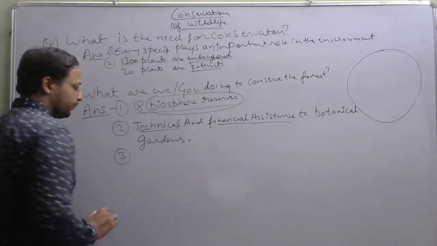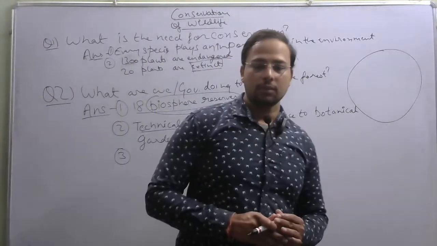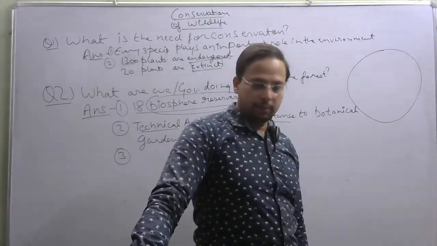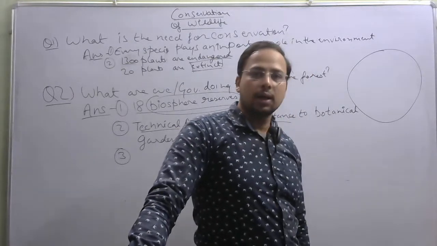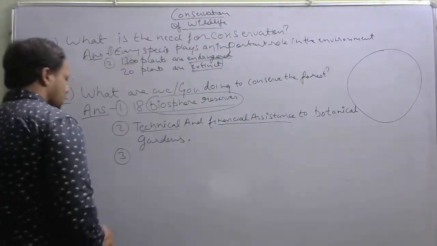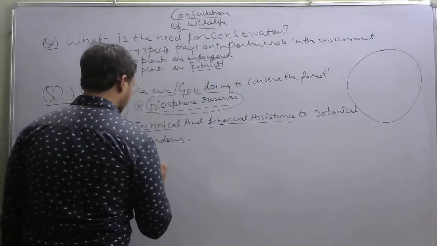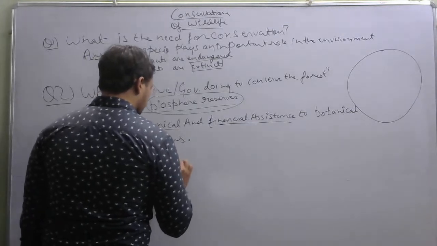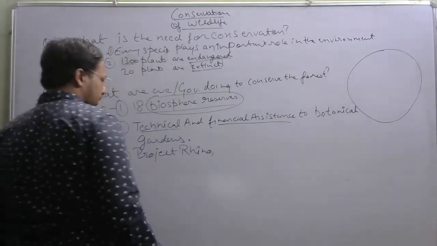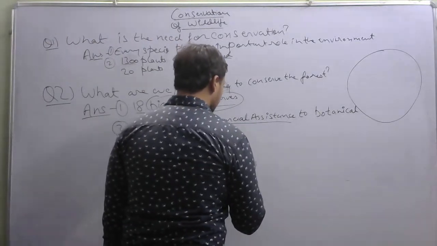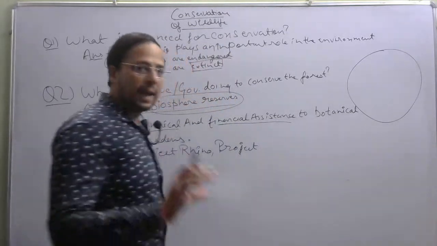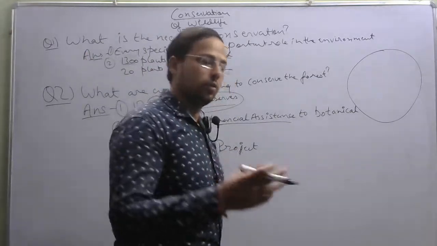The third thing is Project Tiger, Project Rhino, Project Great Indian Bustard. So these are some of the projects that have been introduced by the government. So three projects, that one is Project Rhino, and the very famous for India, that is Project Tiger, because it is a great success for India, that India is now the country with the maximum number of tigers because of Project Tiger only.